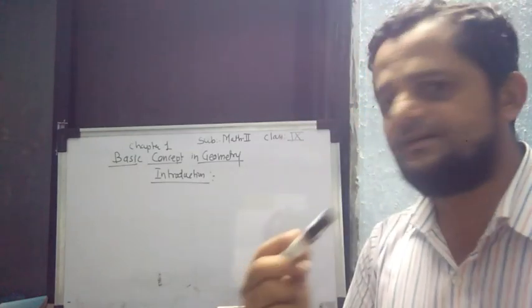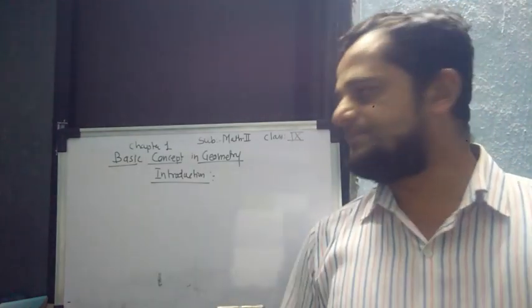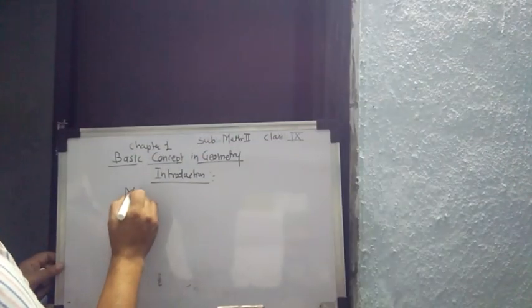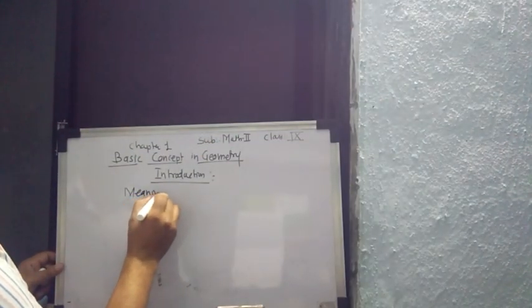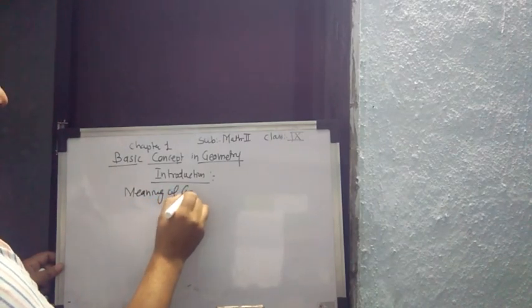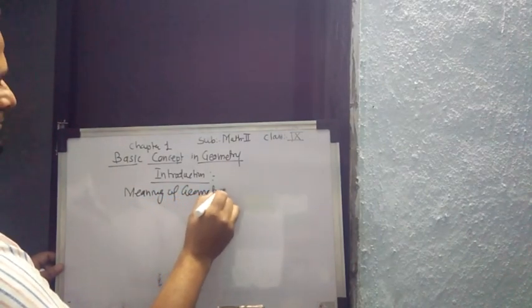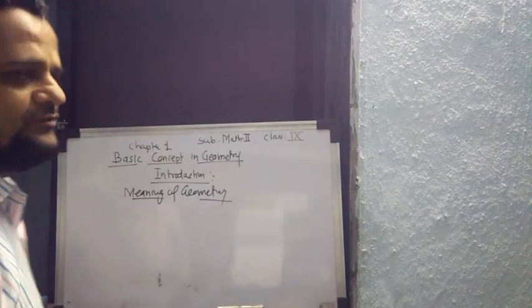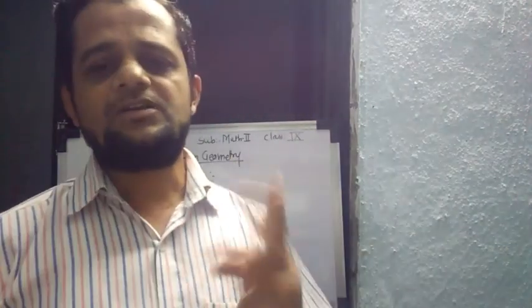Now the second topic in this chapter is the meaning of geometry. What is the meaning of geometry? Geometry has two words.